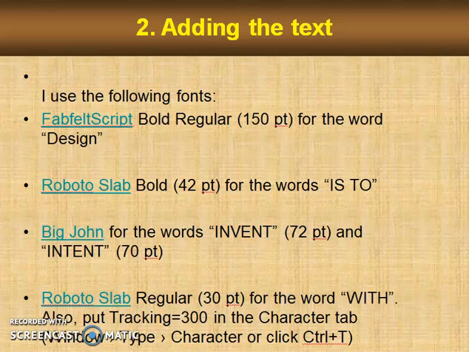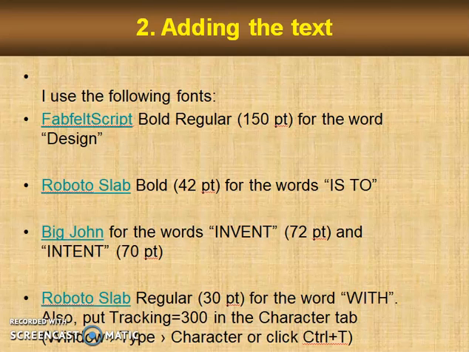I use the following fonts. You can do anything you like. Fablet Script Bold Regular 150 point for the word design. Roboto Slab Bold 42 point for the word is. Big John for the word invent 72 point and intent 70 point. Roboto Slab Regular 30 point for the word with. Also put tracking